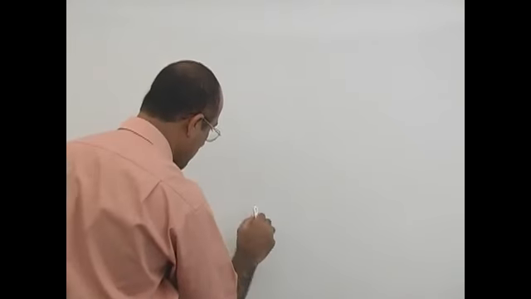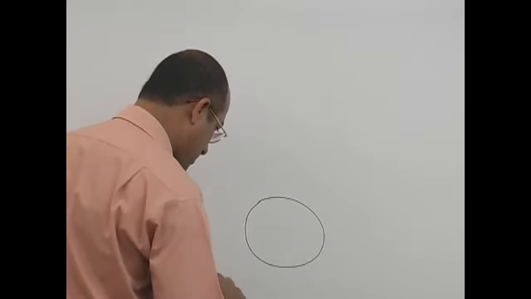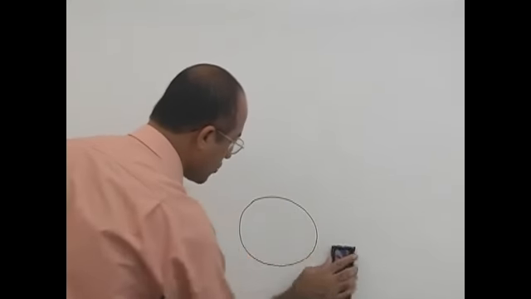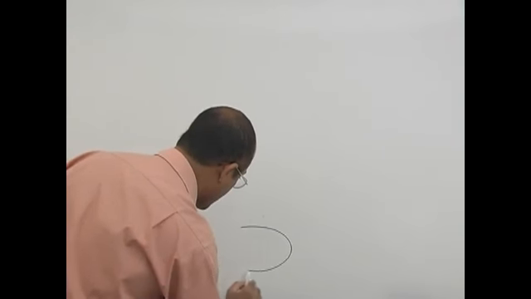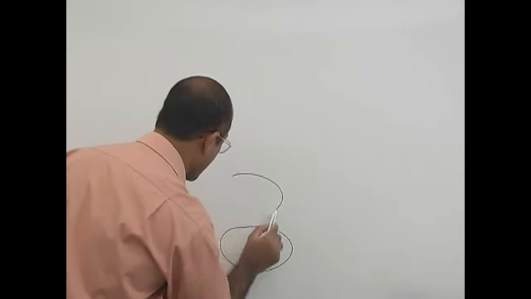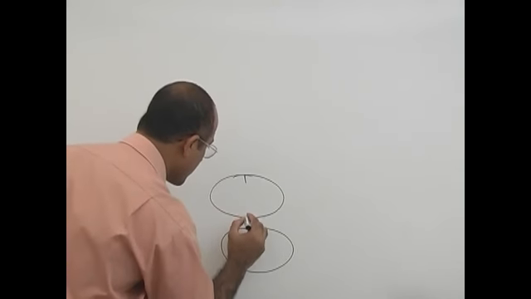So I will draw here one spinal cord. I have to draw basically at least two sections of spinal cord in the diagram.